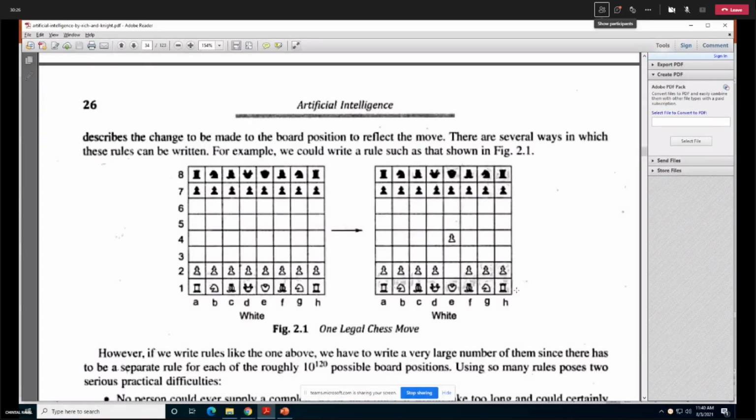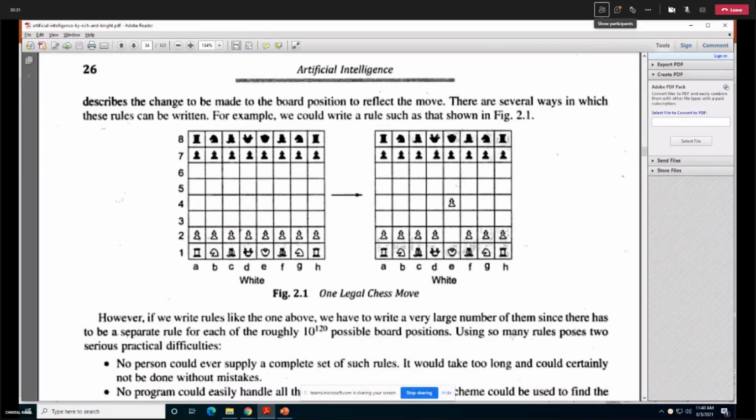If we find the approximation, there would be 10 raised to 120 possible board positions with the rules we are having at the current moment. So for 10 raised to 120, we are not going to write a separate rule for each position. We have to write a generalized rule over here. If we just go for providing if-then rules for each board position, this is not possible.